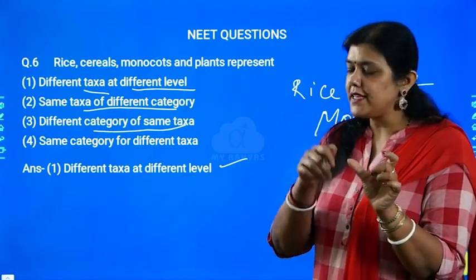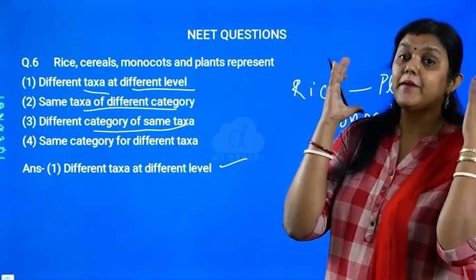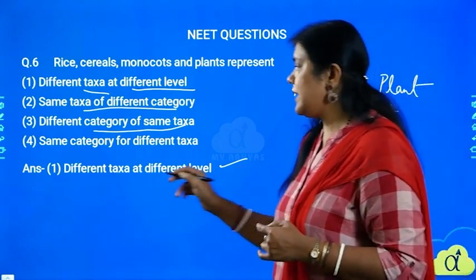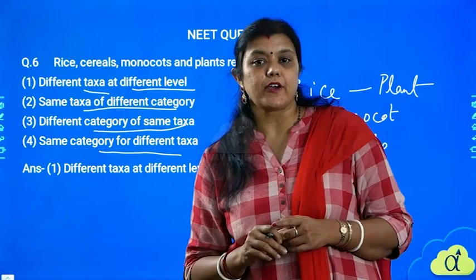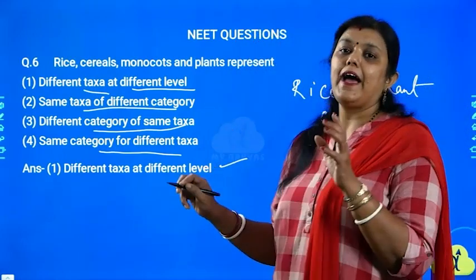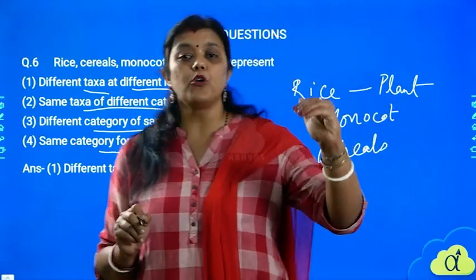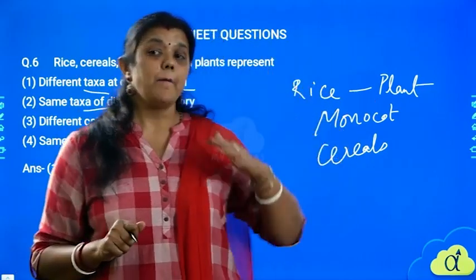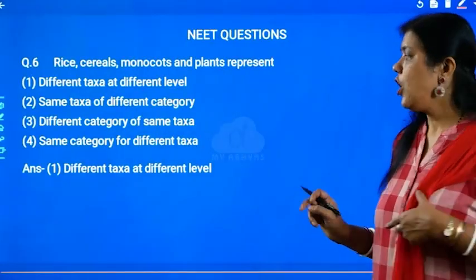Under the same taxa, is it a different category? No, because first of all we are talking about the kingdom, that is plant, then we are going down till rice. Then is it the same category of different taxa? No, it is also not. Rather, it is different taxa at different level. Rice is at one level, cereal is at another level, monocot is at another level, and plant remains on top of it as the plant kingdom. So that is why option 1 is the most correct option.